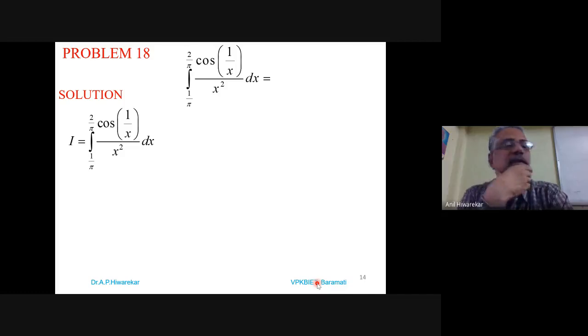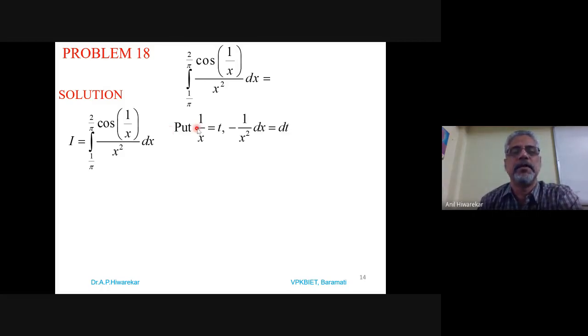While dealing with this, what you have to do? You have to observe the integrand carefully. Cos of 1 by x. So we know the derivative of 1 by x is minus 1 by x square. So while dealing with this integration, we have to apply the method of substitution. So what is the substitution? Obviously here put 1 by x as t, so that minus 1 by x square dx will be dt.